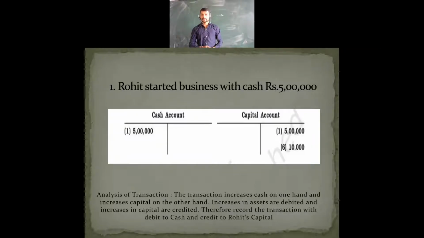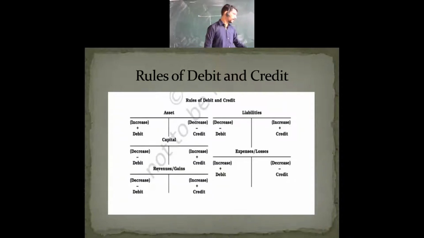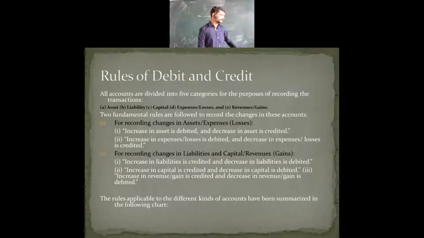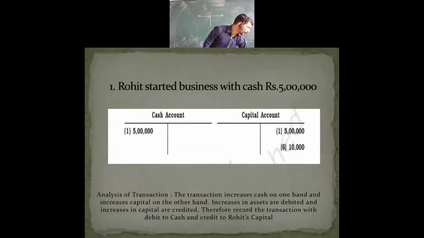In our textbook, it has been shown differently, presented in 5 points, the 5 fundamental rules. Actually there are 2 fundamental rules presented in 5 points. Under these we are going to move forward, so you have to remember these points.